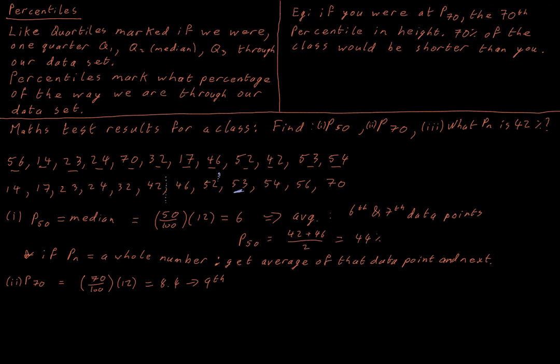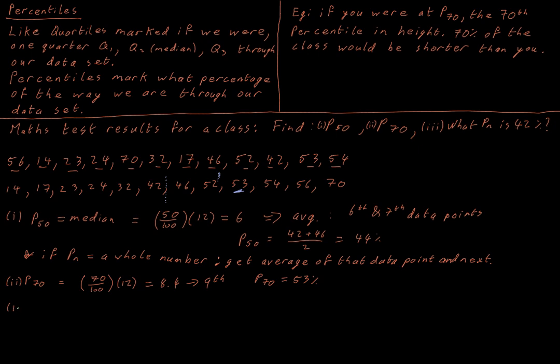That 70% of the people in the group got lower than this grade. So that means that we just have to say that P70 is going to be equal to 53%. So we have to think in terms of what are we aiming for. We want to know what grade would we have to get so that 70% of this group got lower than us. That's generally the way we need to think about these.